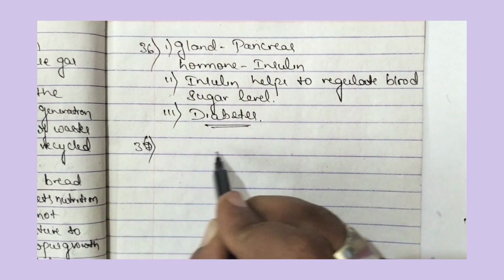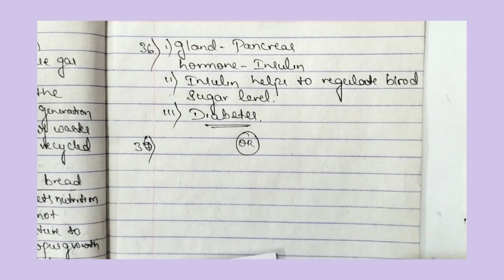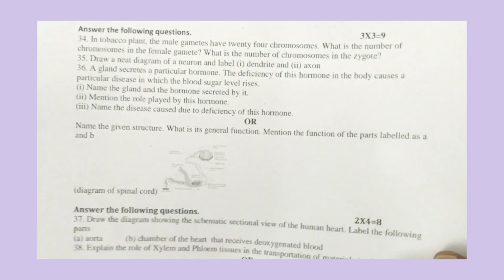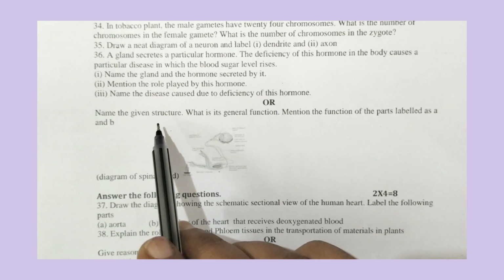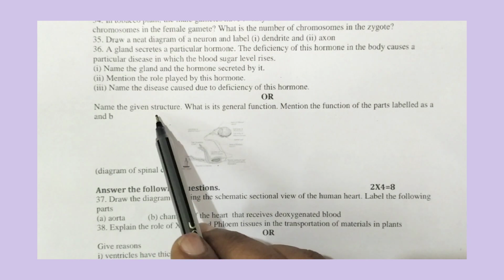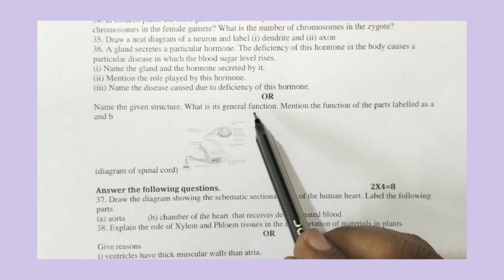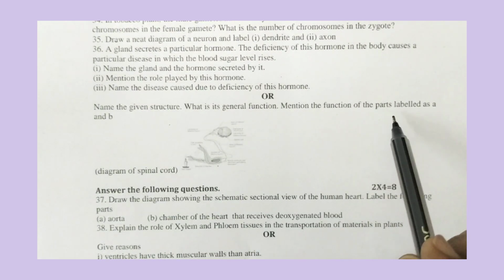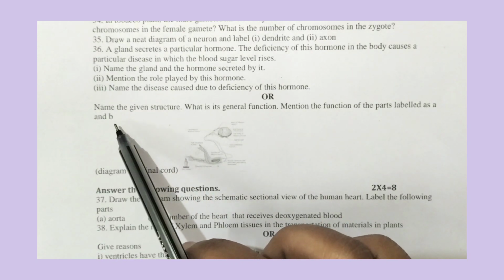Now, in the 36th only, an internal choice question is there. So let us answer that internal choice question. Name the given structure. Here we cannot see the structure properly. Name the given structure. What is its general function? Mention the function of the parts labeled as A and B.